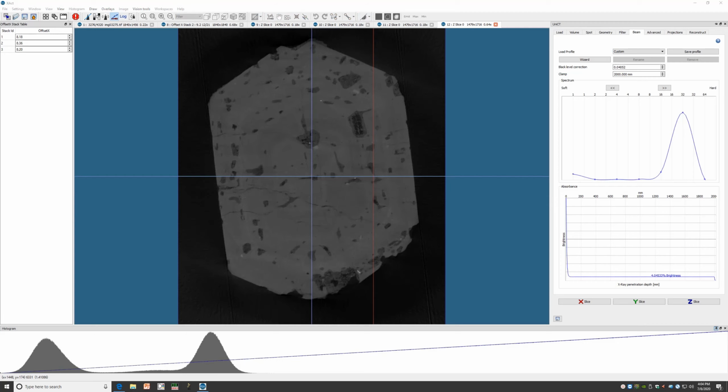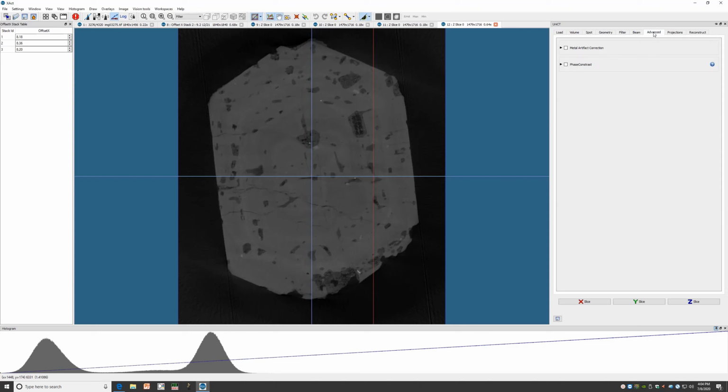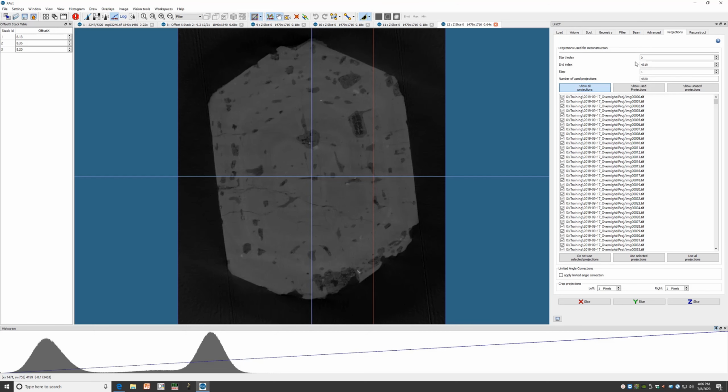After the beam hardening tab, we have the Advanced tab, which includes metal artifact correction and a phase contrast correction. These corrections are a little bit more sophisticated, and I won't describe them in detail here, but if you're curious or would like to know more, please ask one of the instrument managers. After the Advanced tab, we'll come to the Projections tab.